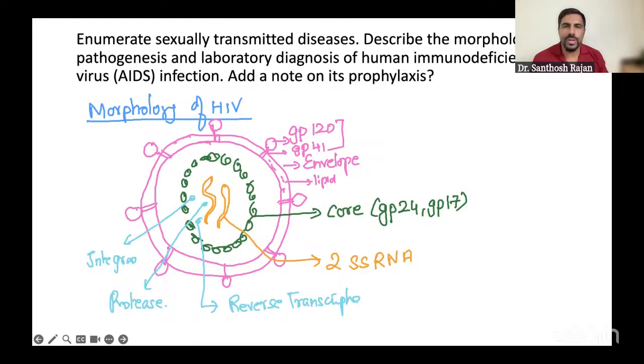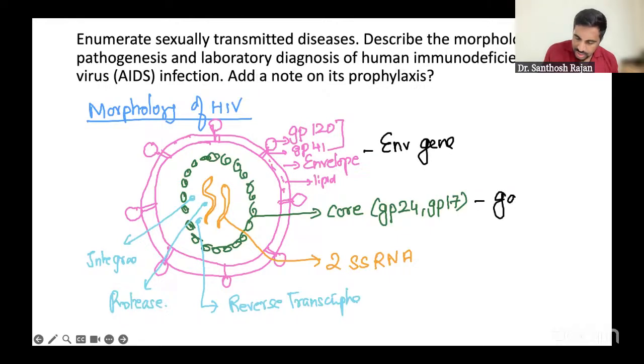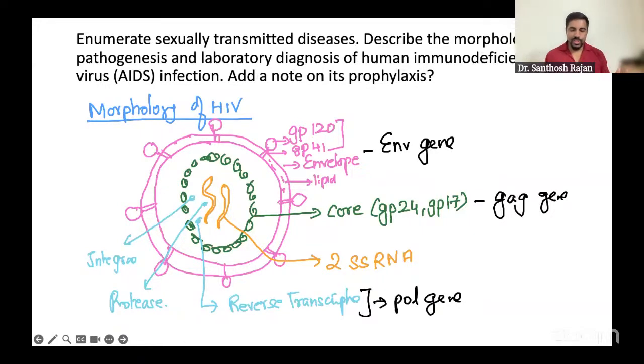Then you can write all the explanation. Of course, the three genes: these are coding for these things. For the envelope, you have the env gene. For this, it is the gag gene. And for all the enzymes, it is the pol gene. That's it. This much you write. The characteristic features of HIV are reverse transcriptase and two single stranded RNA. This much only for morphology. Explanation you can write. I'm not going to tell, because if you draw the picture, it's more than enough. If you want, you can explain a little bit. No problem. Now a little bit about the pathogenesis.